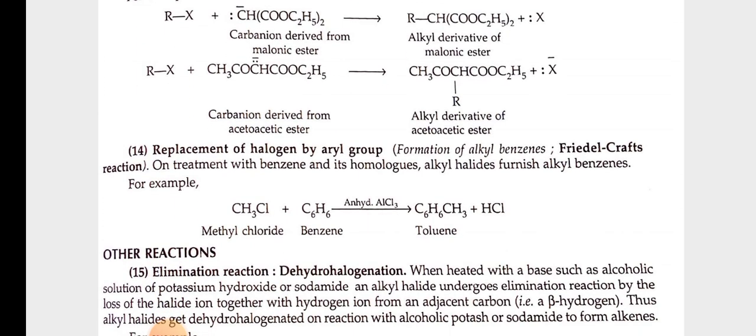14th, replacement of halogen by aryl group. Formation of alkylbenzene, Friedel-Crafts reaction. On treatment with benzene and its homologues, alkyl halides furnish alkylbenzenes. For example, CH3Cl plus C6H6 in the presence of anhydrous AlCl3 gives toluene plus HCl.